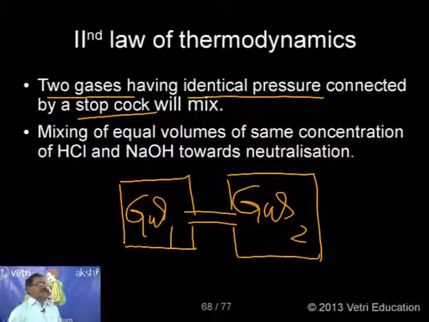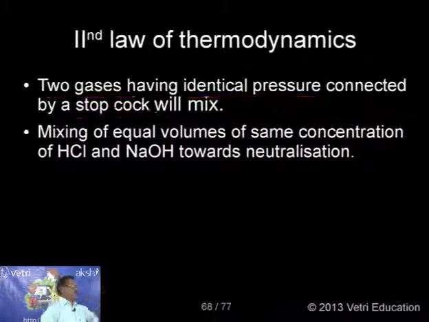Let me say 10 atmosphere, whatever it is. If you just connect them by a stopcock, the gases automatically start mixing. This is interesting. Two gases with identical pressure connected by a stopcock will automatically mix. This is a spontaneous process. Mixing of two gases takes place automatically. We did not give any pressure, no external agent is required.